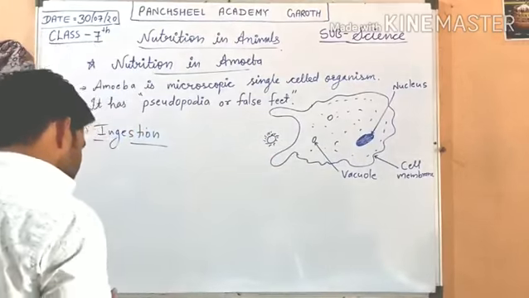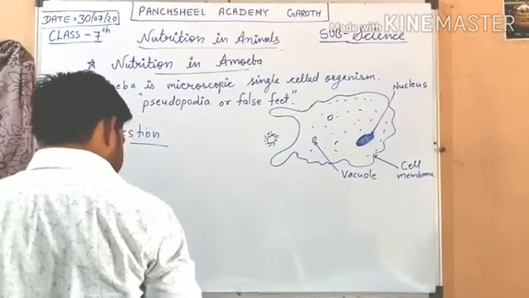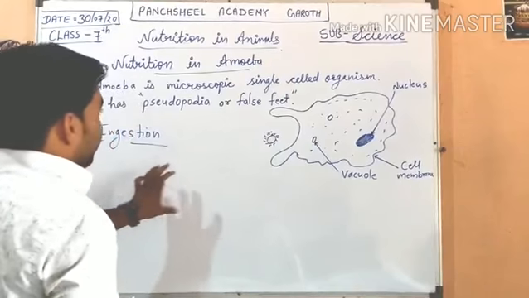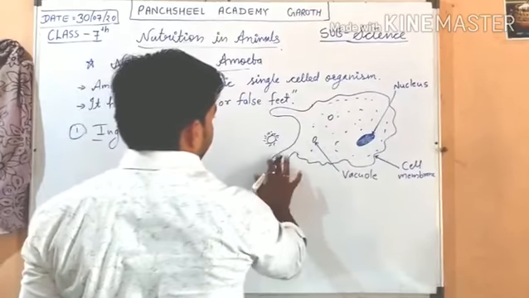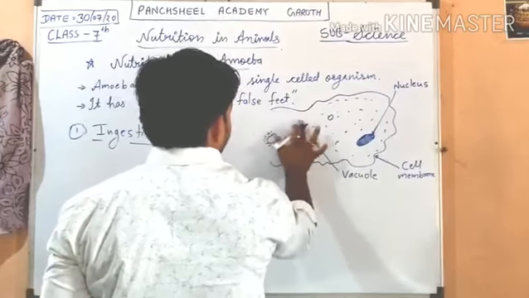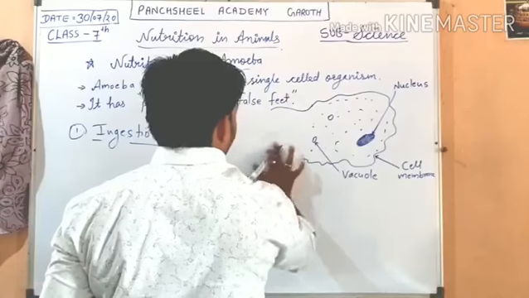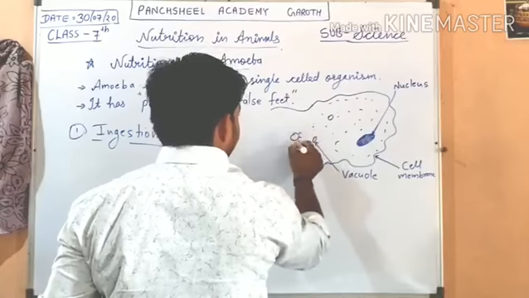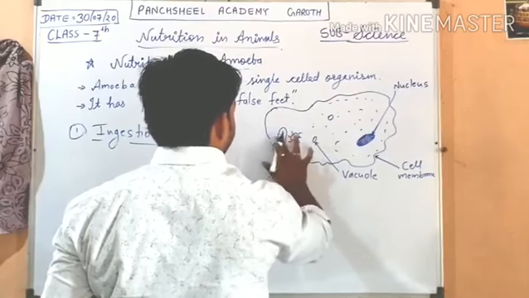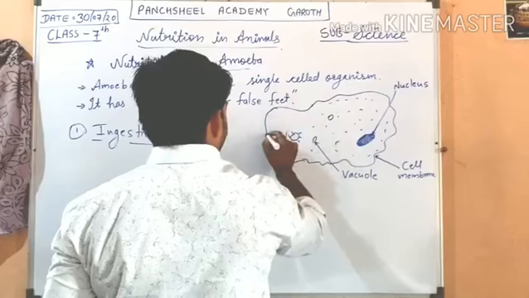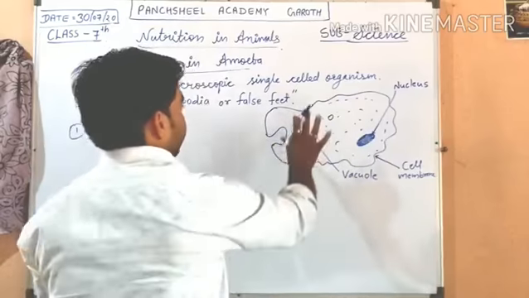Now after ingestion, when these false feet capture this, they create a vacuole. This organism can enter in it, and its pseudopodia capture the organism in this way.